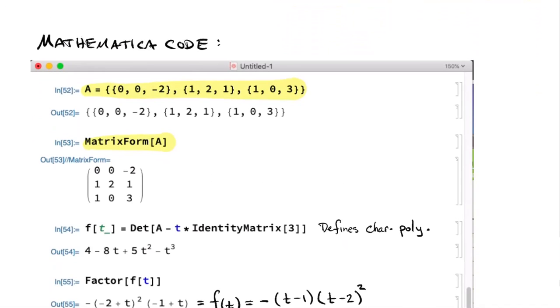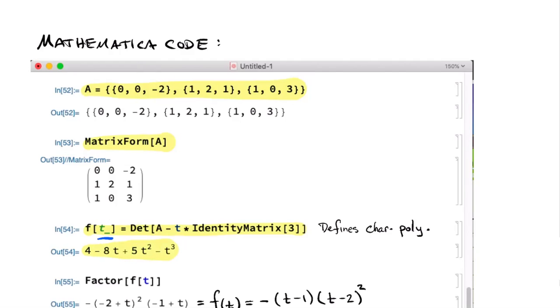Finding the characteristic polynomial, well, you take the determinant of A minus T times the appropriate identity matrix. So I'm leaving T in there as a variable. That's what this underscore over here does, if you're wondering. It says that the T is not a fixed thing that I'm defining, but rather a variable that can take on different values. So it displays the characteristic polynomial.